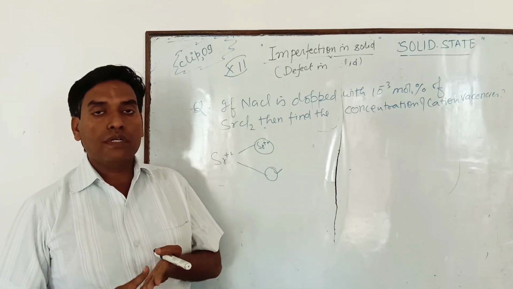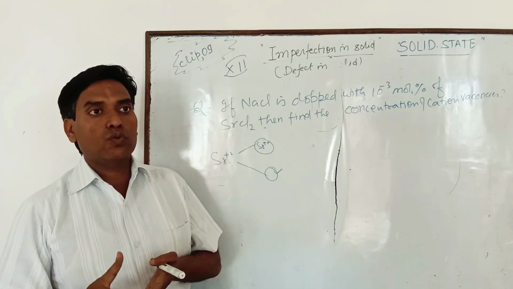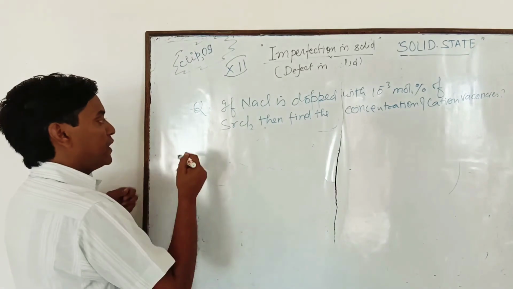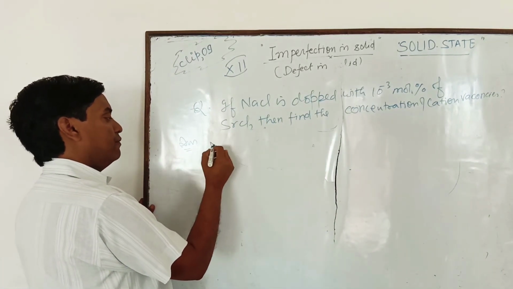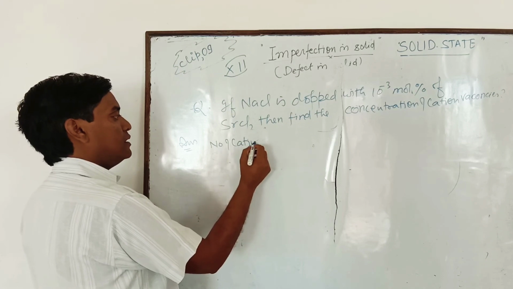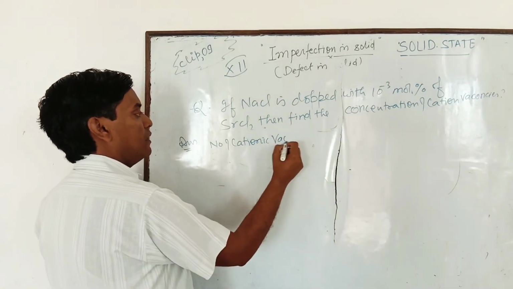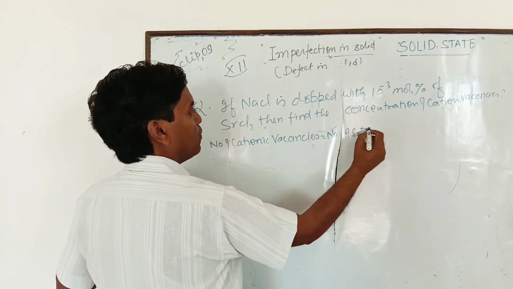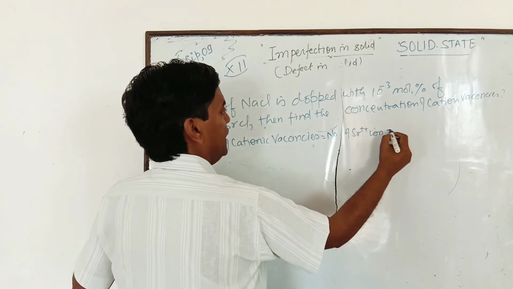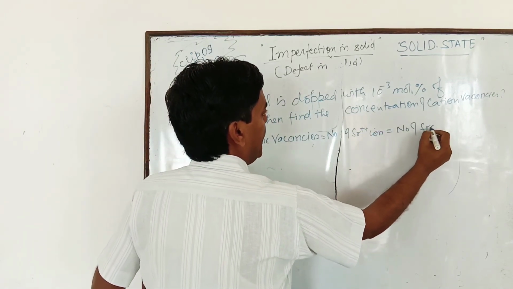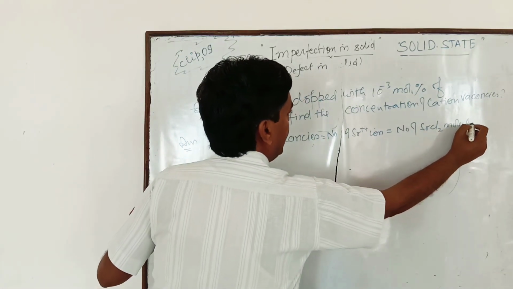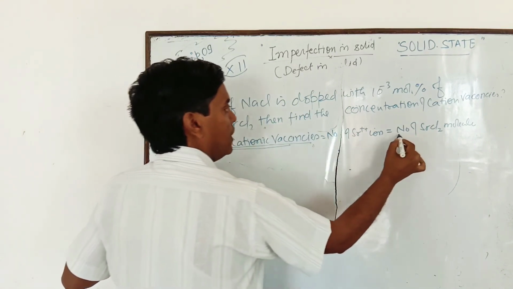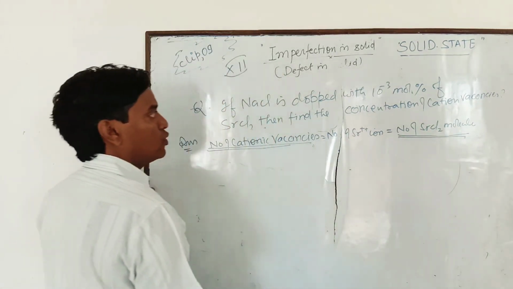It means the number of cationic vacancies is equal to the number of Sr2 plus ions, which is equal to the number of SrCl2 molecules. So if we have to find the number of cationic vacancies, simply find the number of SrCl2 molecules.